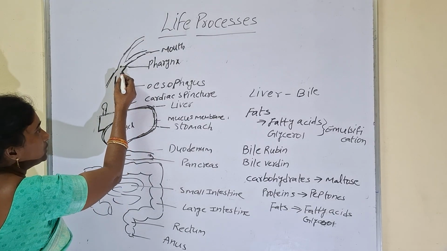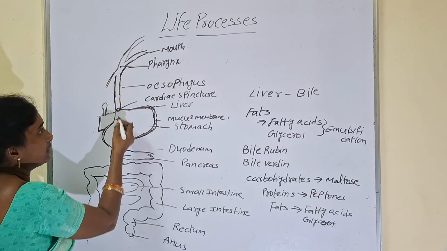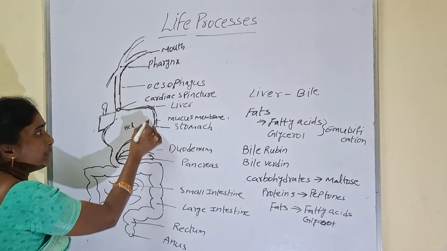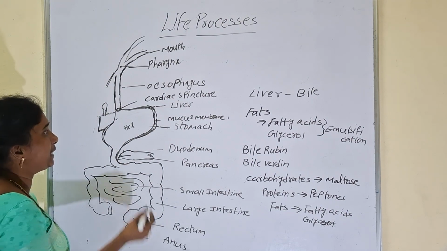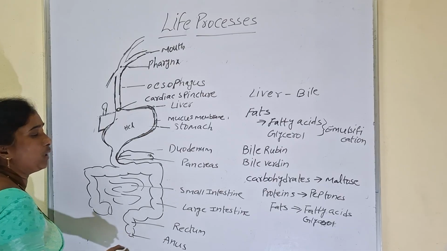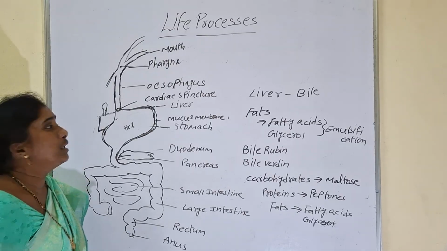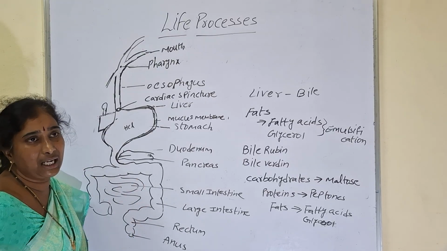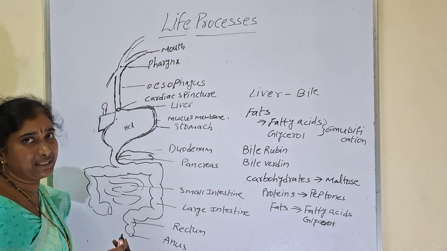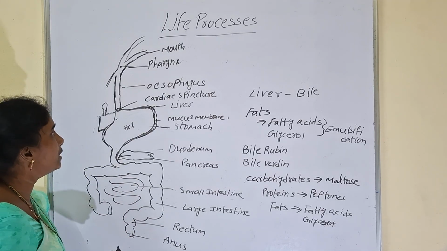So from the mouth, when we swallow the food through the esophagus, food enters the stomach. The stomach walls are made with a membrane called mucous membrane. Here, HCl will be secreted by the stomach walls. HCl is helpful to kill the microbes which enter along with the food. At the same time, it is helpful to activate proteolytic enzymes which are helpful for the digestion of proteins.